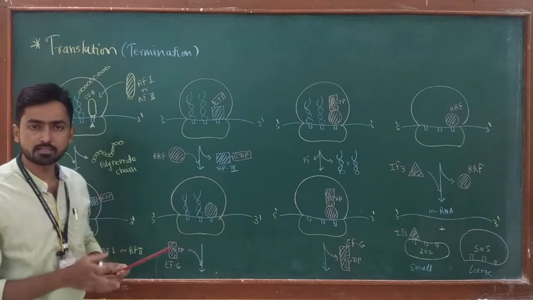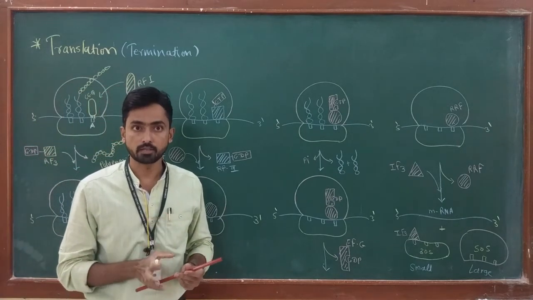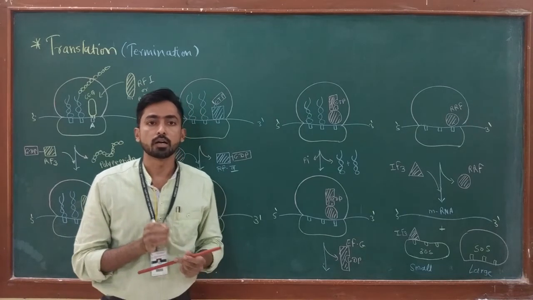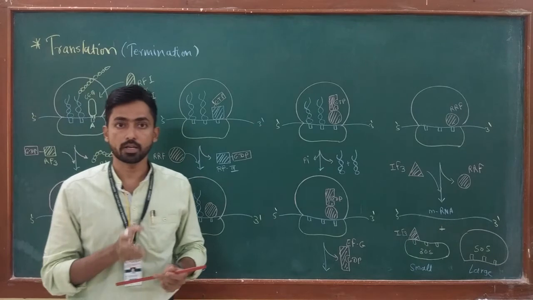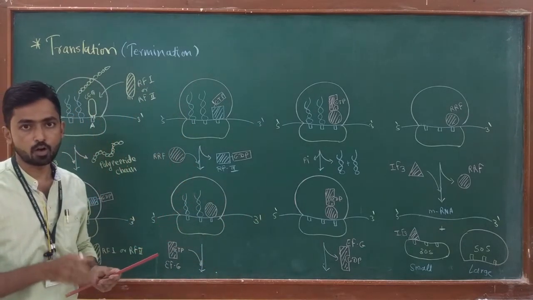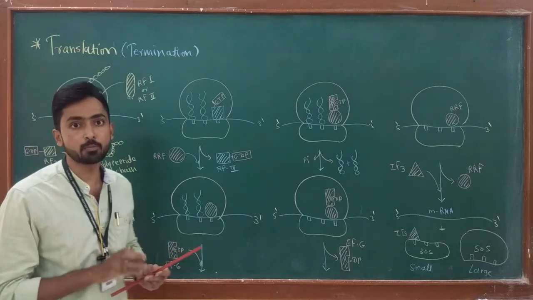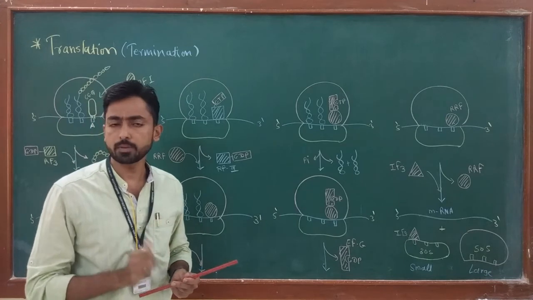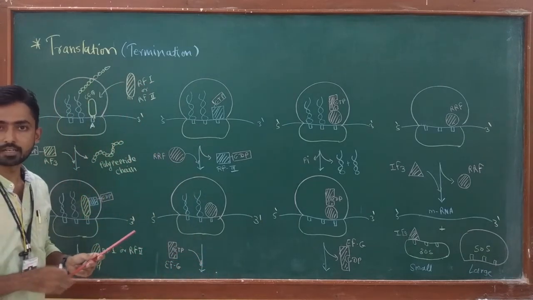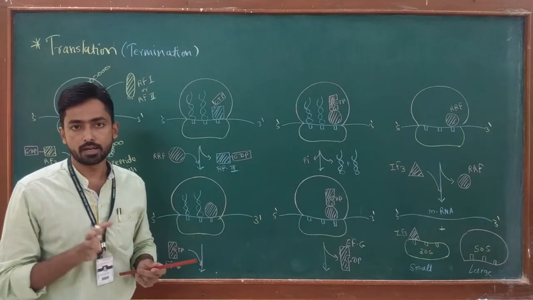All three stages of translation, mainly initiation, elongation, and termination, require some factors. Initiation requires initiation factors or IF, elongation requires elongation factors or EF, while termination requires termination factors or RF. They can also be known as release factors. Okay, so three different types of release factors are required in the prokaryotic translation termination process. They are RF1, RF2, and RF3.